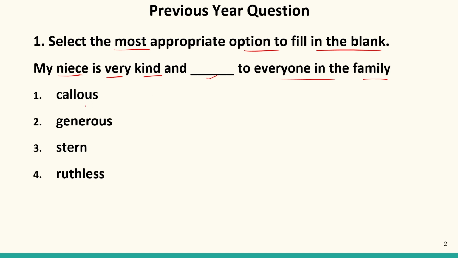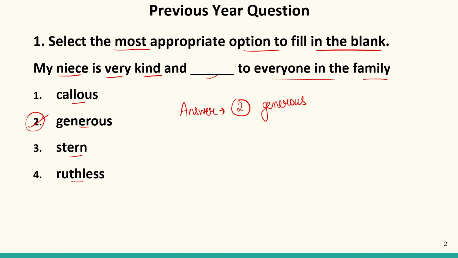Now, if we look at the options, here we have callous, generous, stern, ruthless. We know well that the synonym of the word kind is generous. So here our answer should be generous. Second option, that is generous. Now if we talk about other options, we have the word callous. Callous is an adjective.